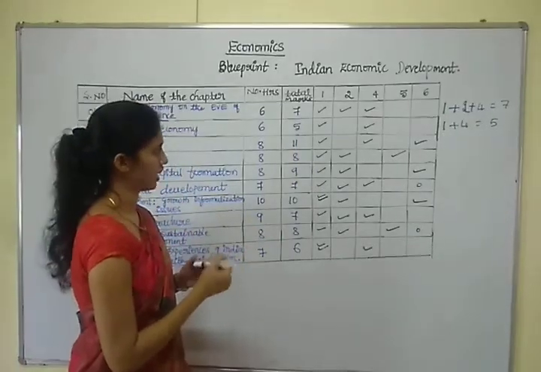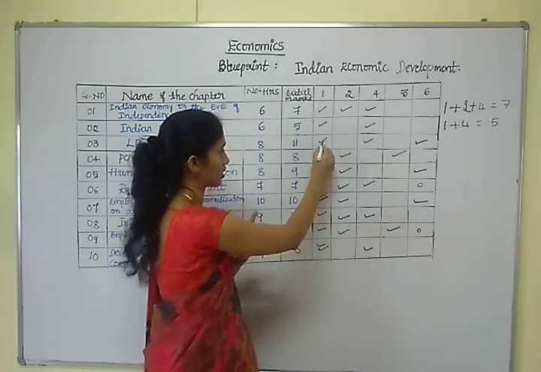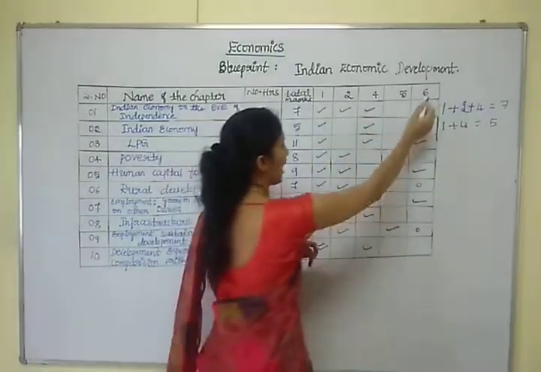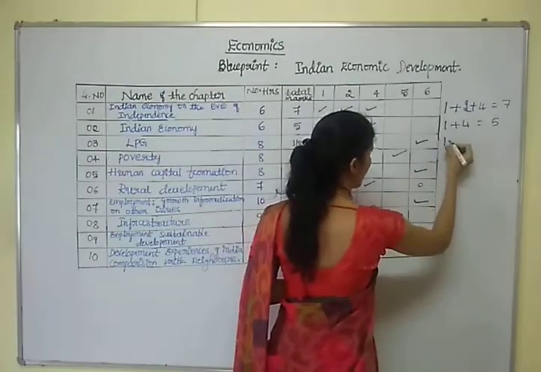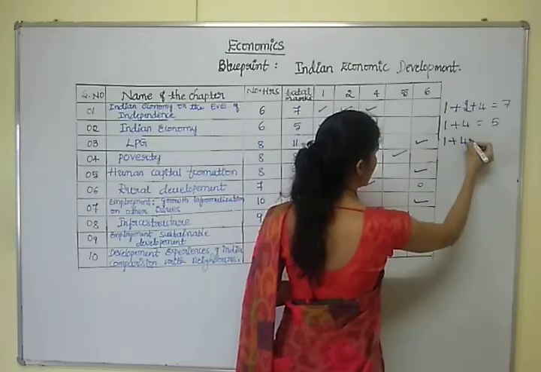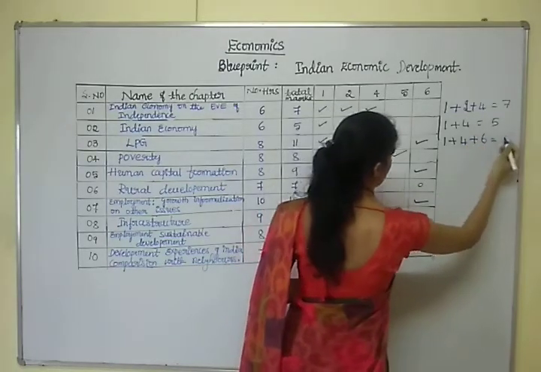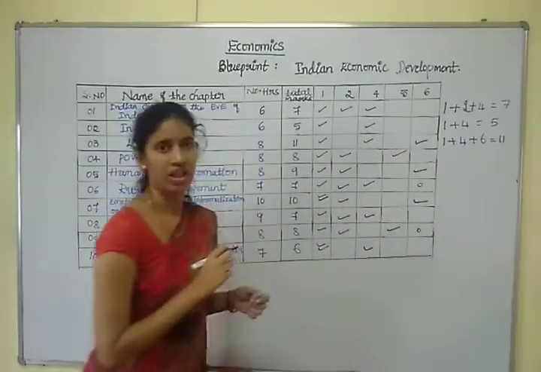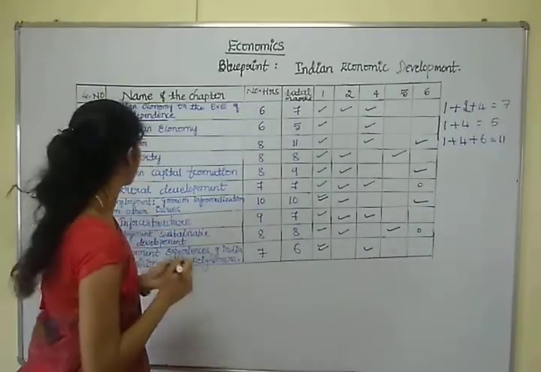So 11 marks is divided into 1 mark very short question, 1 question, 4 marks question, 1 question and 6 marks question, 1 question. So 4 plus 6, 10, plus 1 equals 11. So 11 is the total weightage of this chapter.